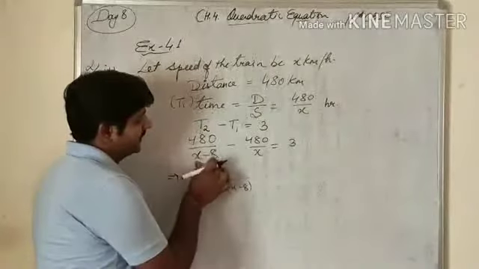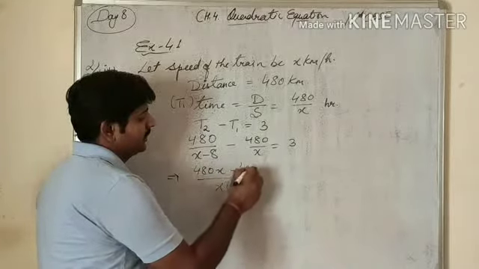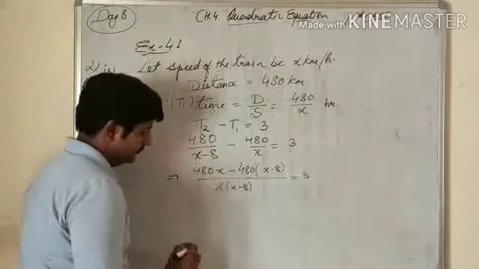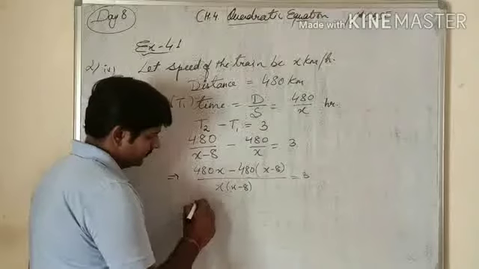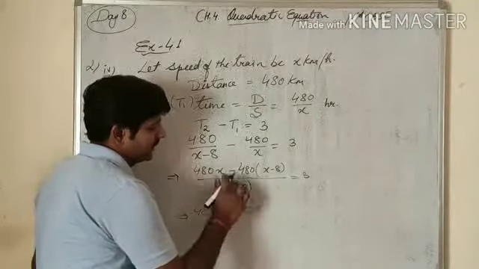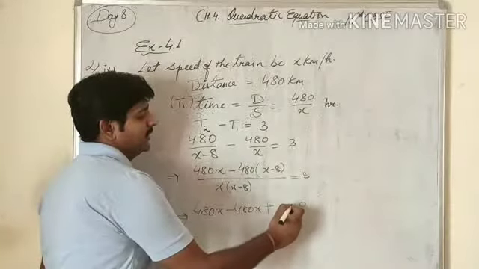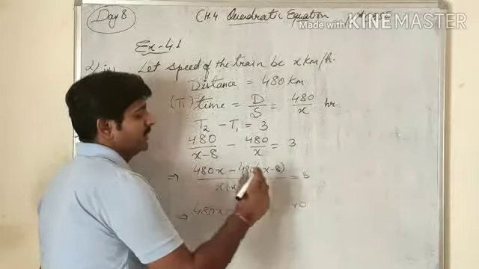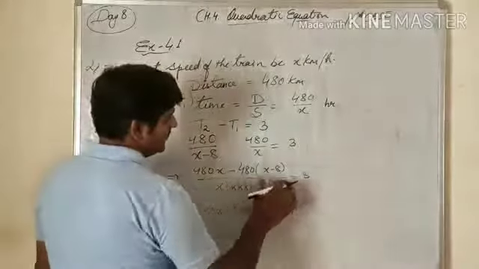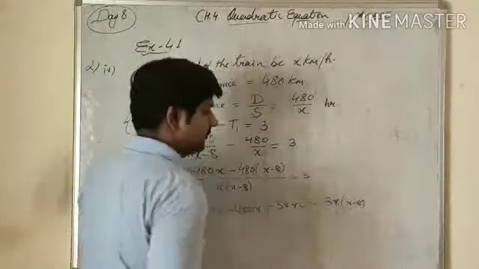If we divide this by this, there is 480x minus 480 multiplied by x minus 8, equals 3. If we cross multiply, the upper side is 480x minus 480x plus 8 times 480. 8 8s are 64, 6 will be there, and 32 and 6, so 3840. And this will be cross multiplied to this, so there will be 3 into x minus 8.